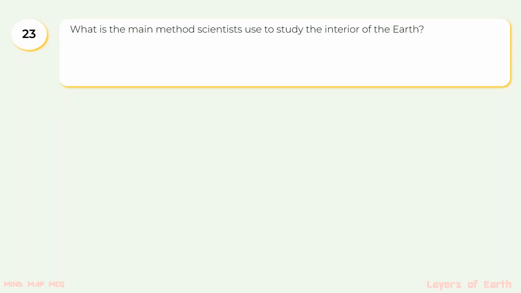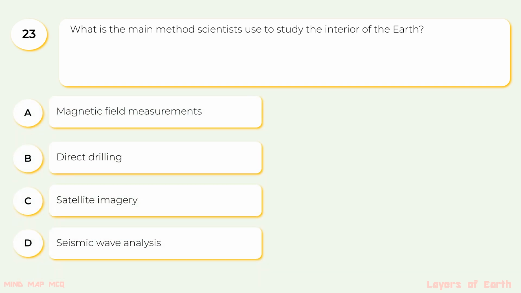23. What is the main method scientists use to study the interior of the Earth? The options are A. Magnetic field measurements, B. Direct drilling, C. Satellite imagery, D. Seismic wave analysis. The correct option is D.